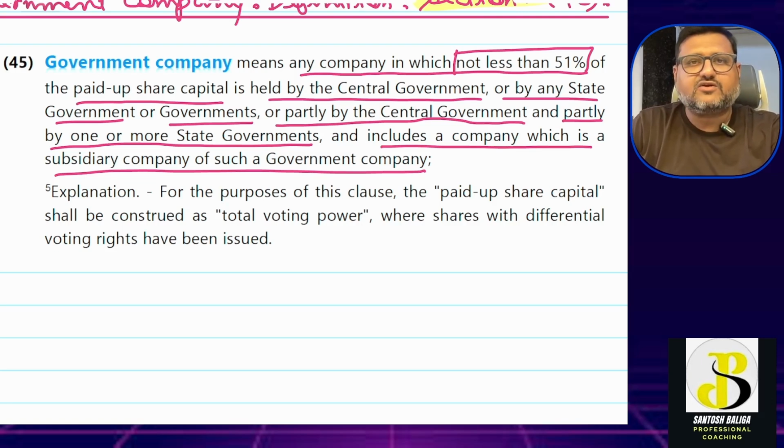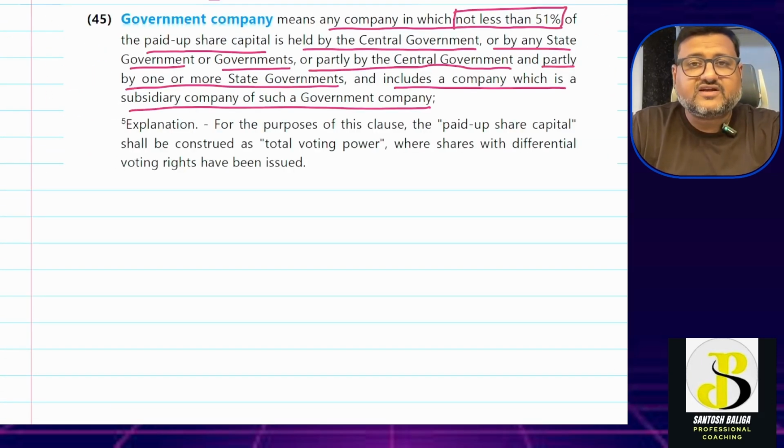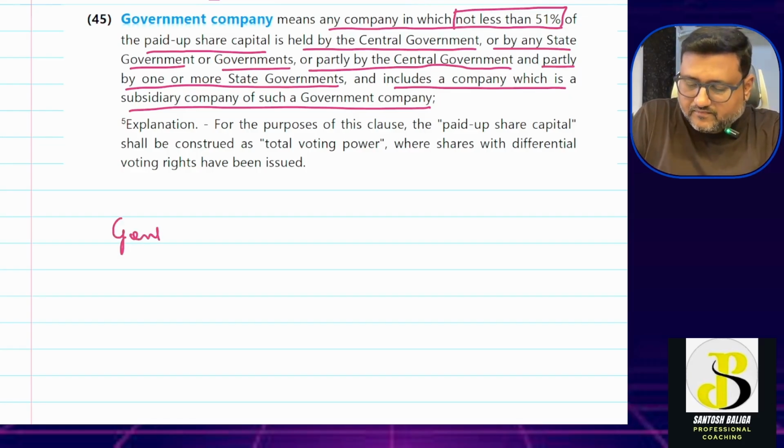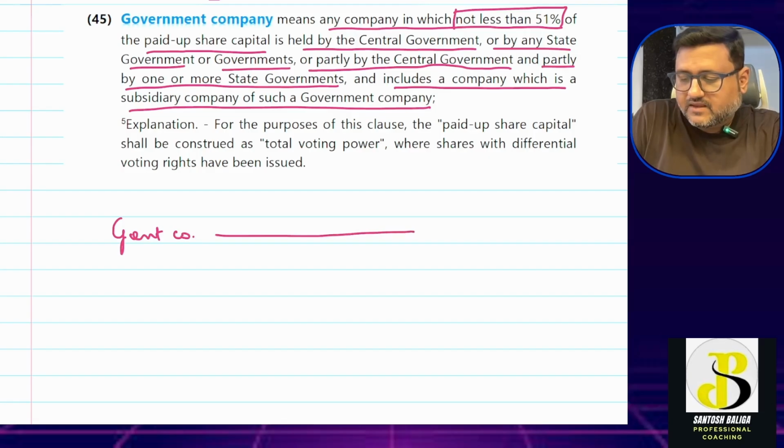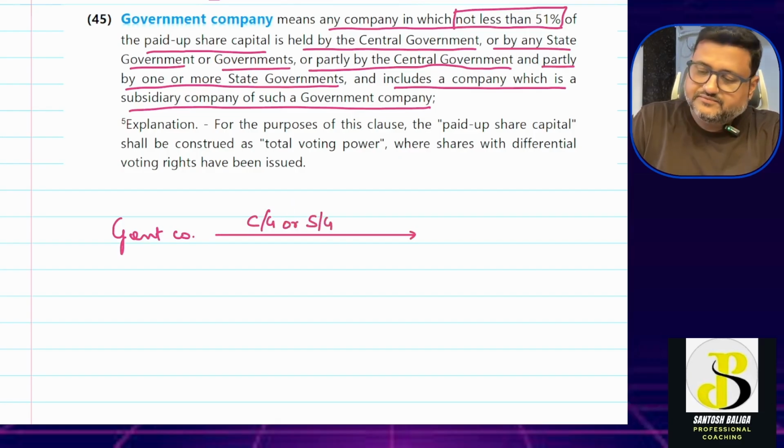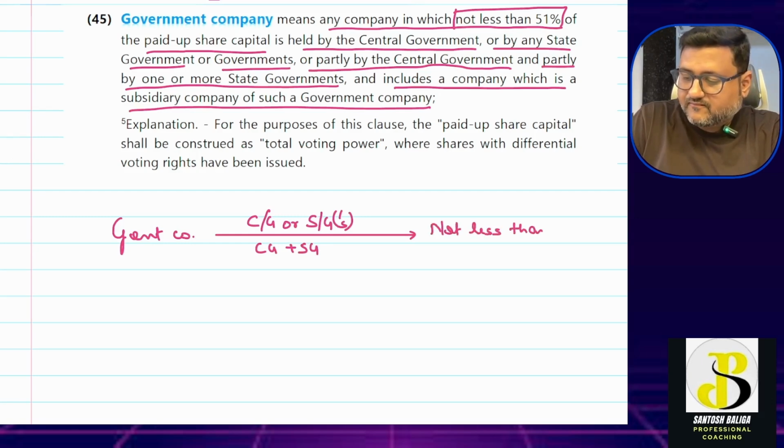Let us now decode the definition one by one. What this definition is telling us is that a government company is a company in which either the central government or the state government or state governments together, or partly the central government plus state government, holds not less than 51% of paid up share capital.